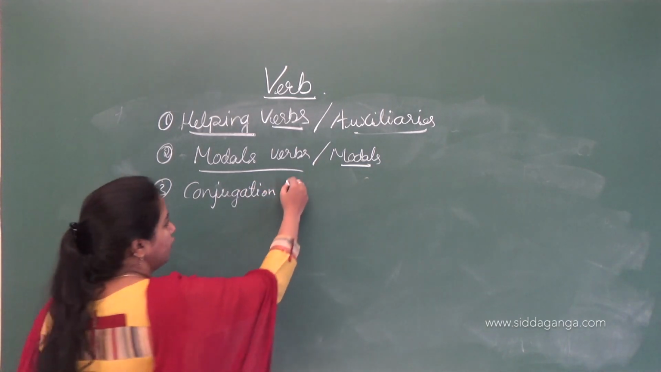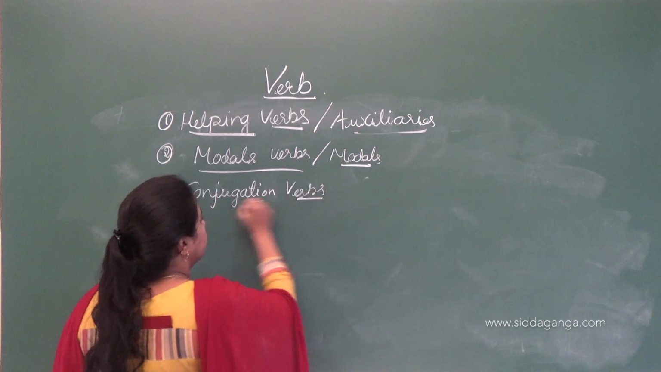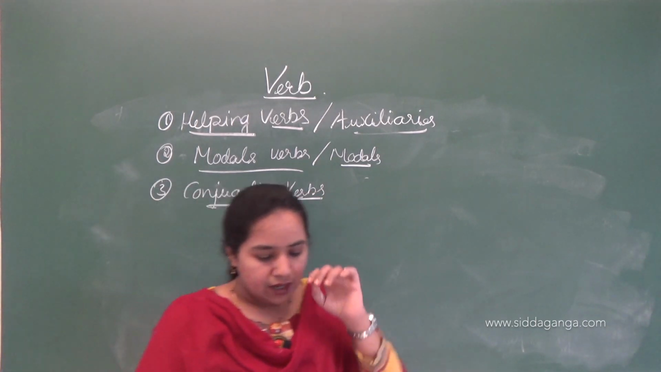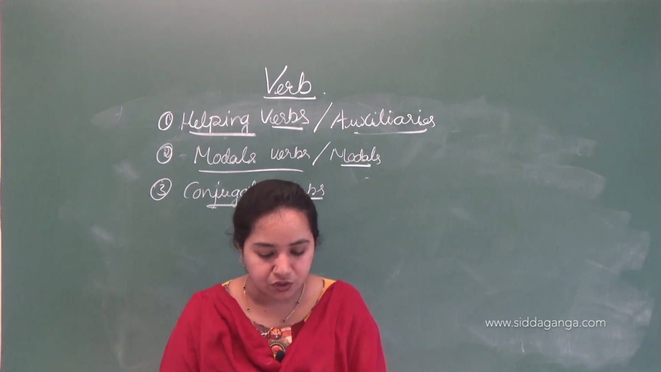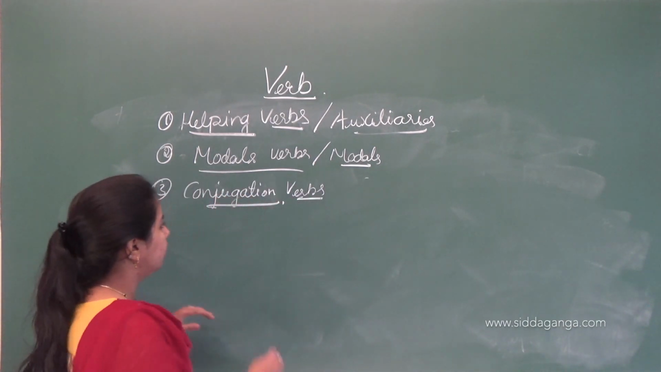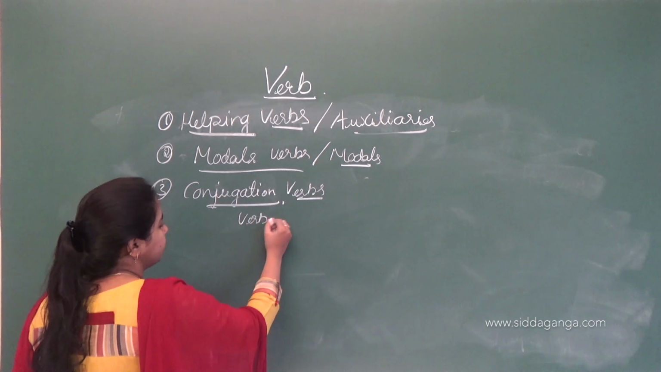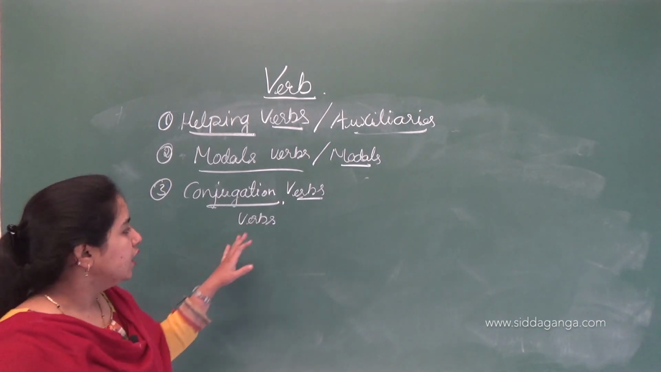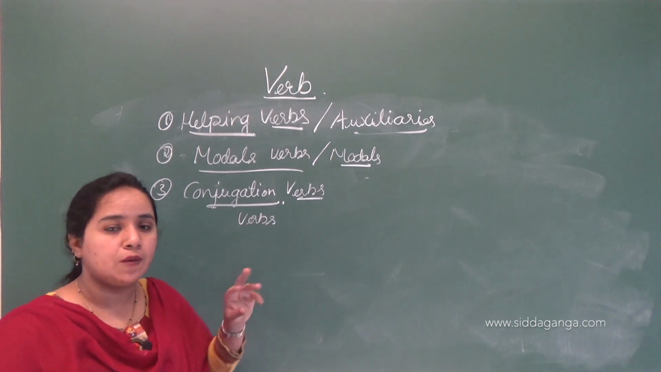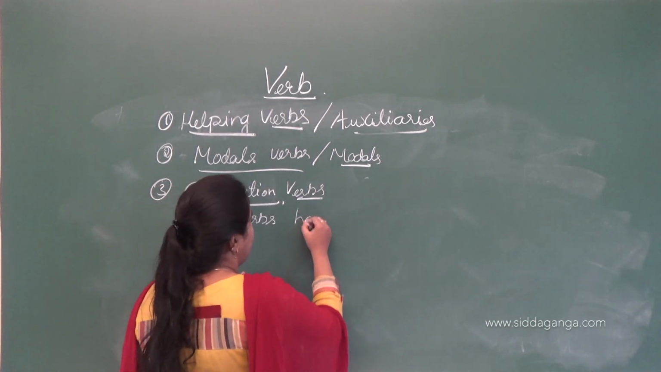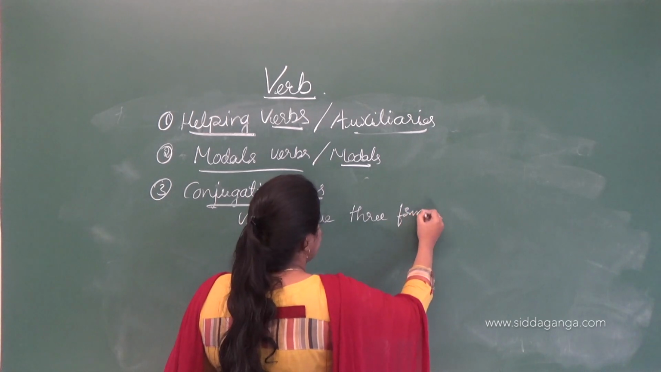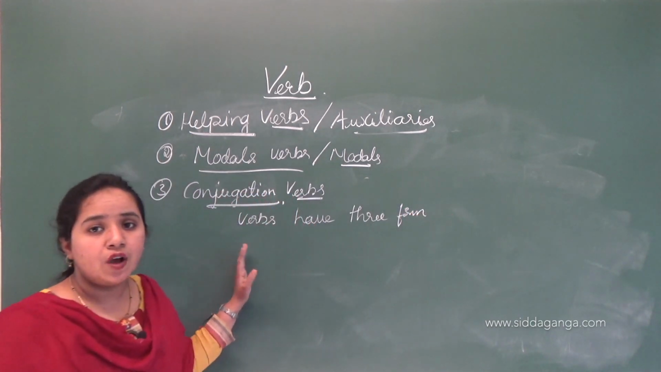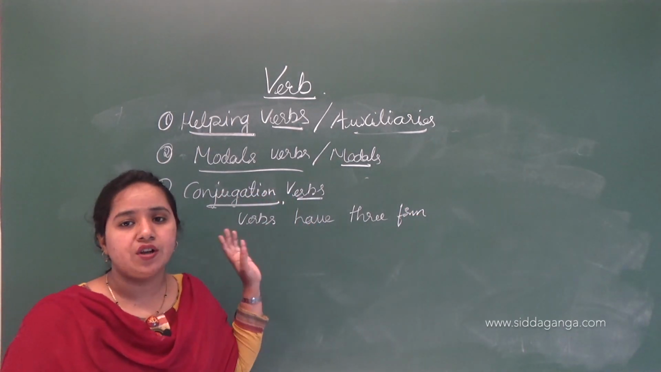So conjugation of verbs means verbs have three principal forms. Forming three forms is called conjugation of verbs, okay. So here the rule says that verbs have three forms, and those three forms are called the conjugation of verbs.